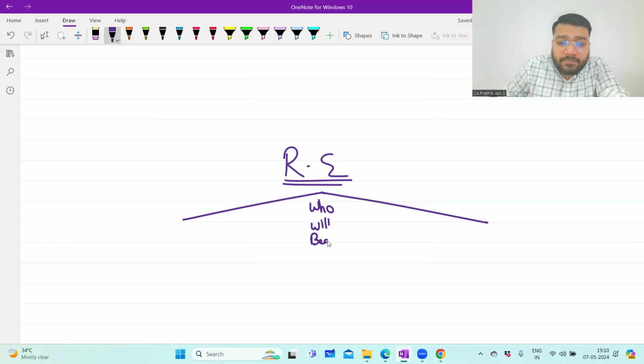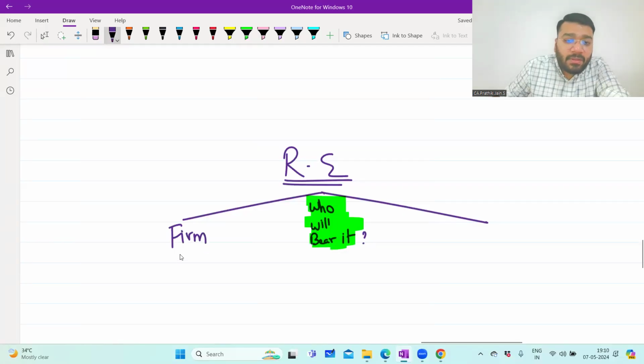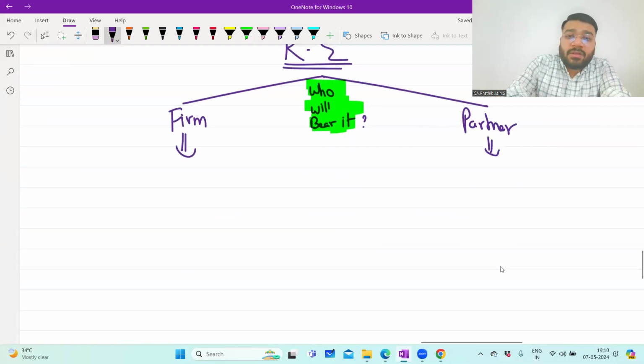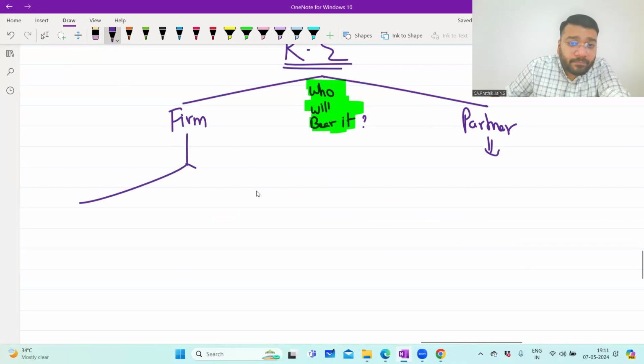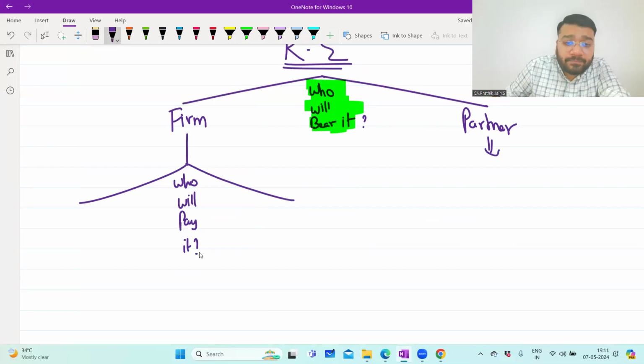Who will bear it? If the answer is firm, they have to come here. If the answer is partner, they have to come below. If your answer is firm, then the next question: who will pay it?